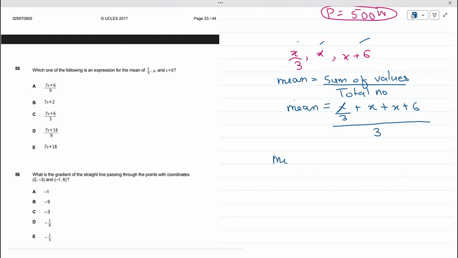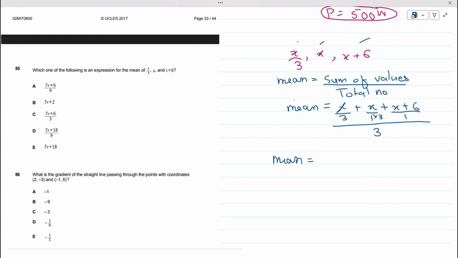Mean equals, now we are supposed to sum all three values. In order to sum them, we are supposed to make their denominators the same. If there is nothing in the denominator, there's always 1. So in order to make it 3 as well, we'll multiply it with 3.